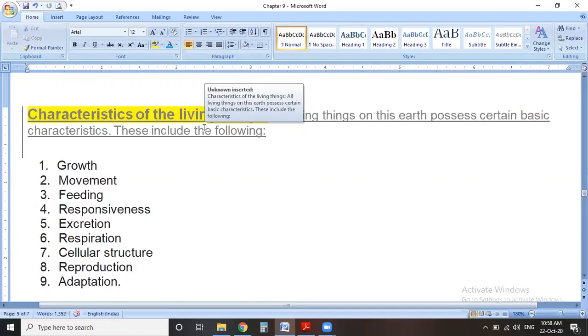We differentiate these things on the basis of their characteristics, because living things have some special characteristics. These characteristics differentiate the living things from the non-living things. For example, growth. Growth is a characteristic of living things.